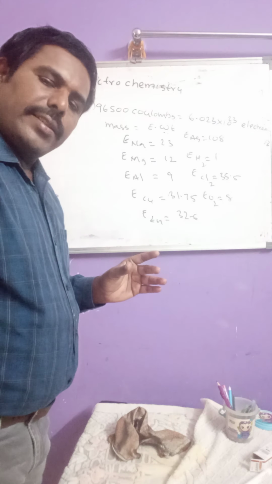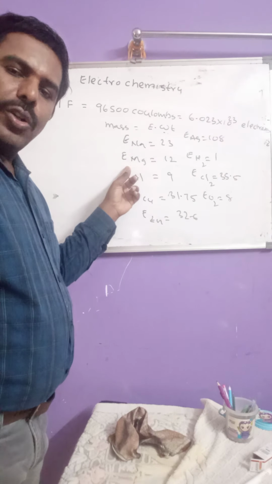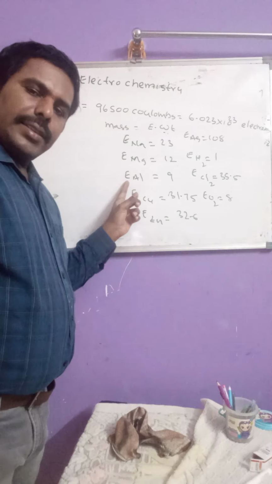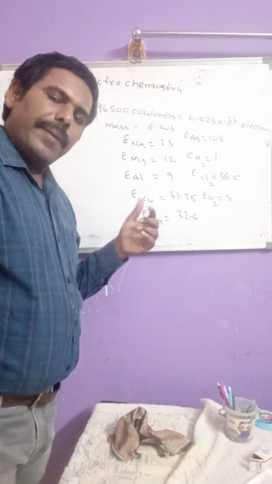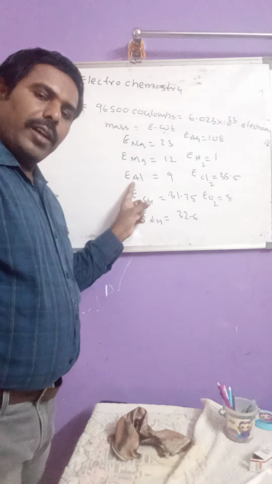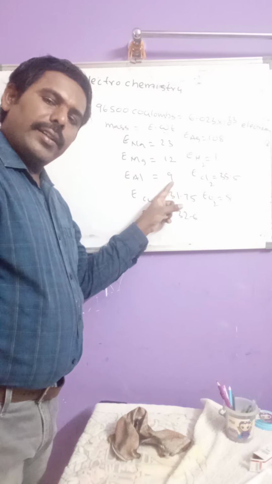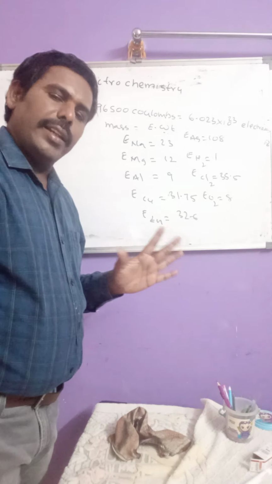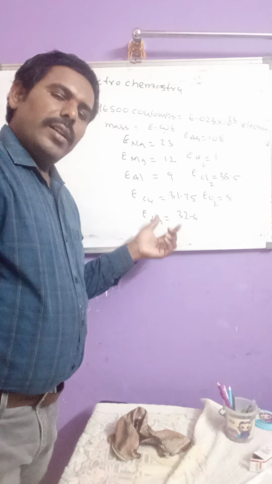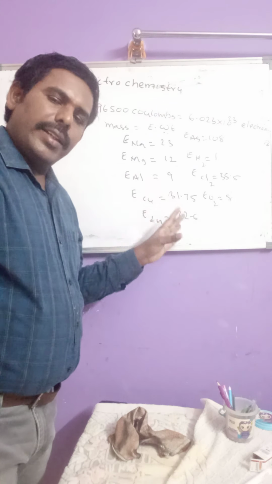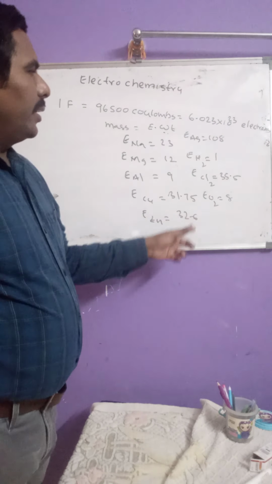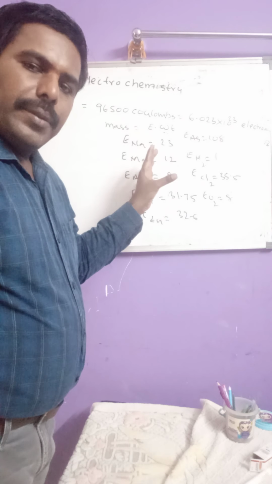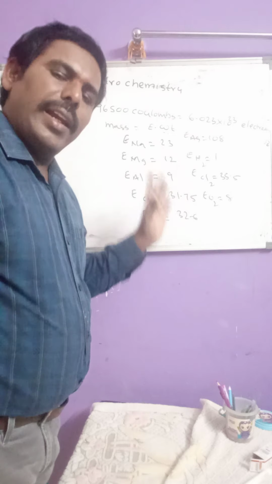Otherwise, when 96,500 coulombs of electricity is passed through magnesium chloride, we get 12 grams of magnesium. Next, when 6.023 × 10^23 electrons are passed through AlCl3, we get 9 grams of aluminium. So in that way, one can answer easily. So we should know the equivalent weights of these elements. This is regarding the mass of the substance deposited per some quantity of electricity.